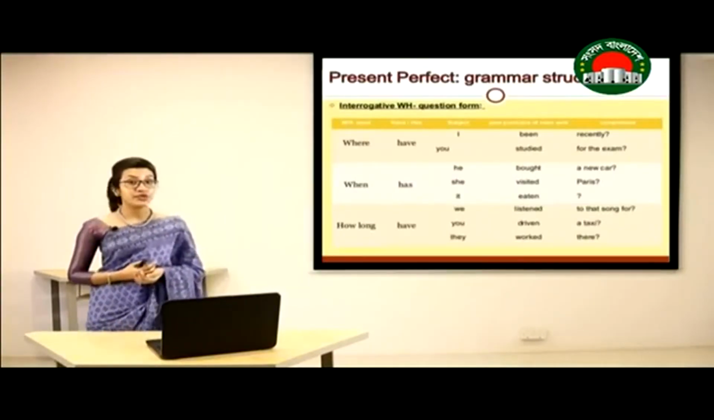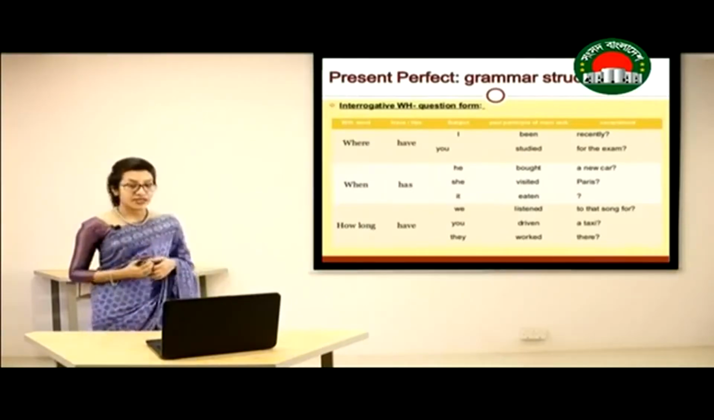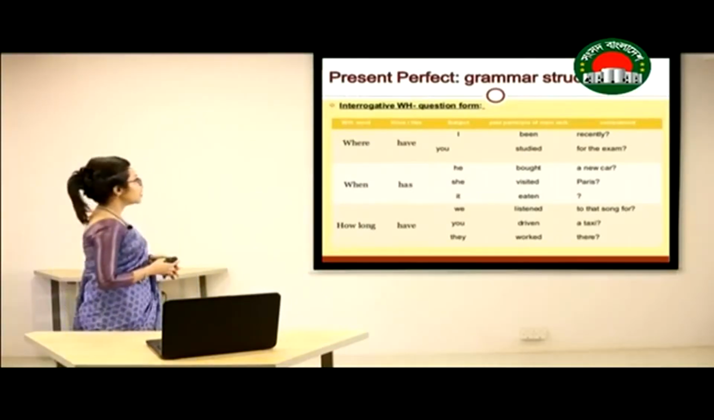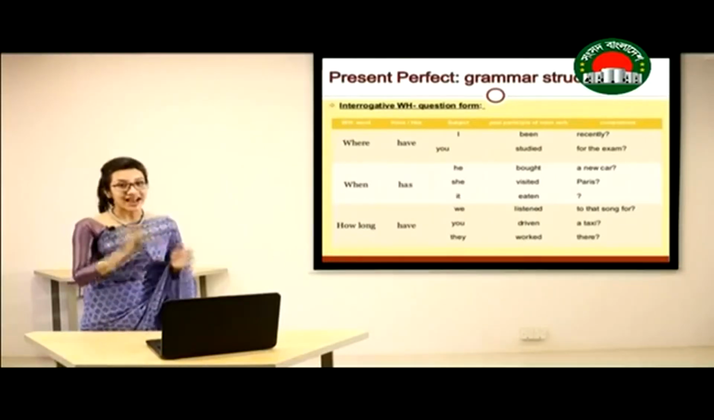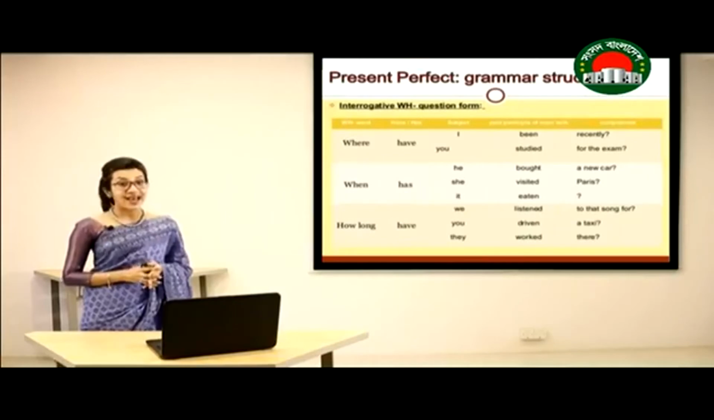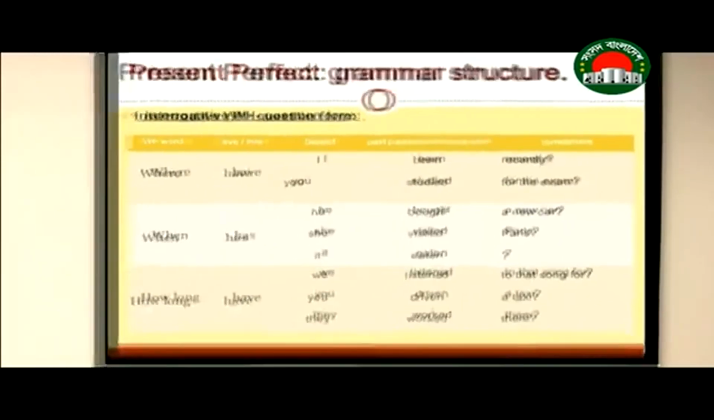Now, if you want to use WH question, what can we do? In case of WH question, we are going to ask the question by putting the WH word at the beginning of the sentence, and the rest of the structure is going to be the same as interrogative sentence. For example, where have you studied for the exam? When has he bought a new car?